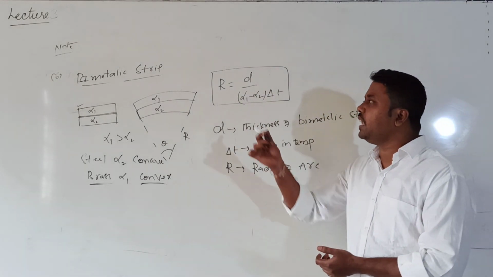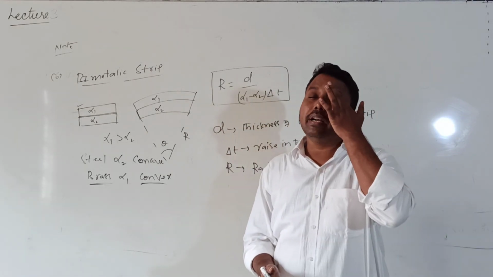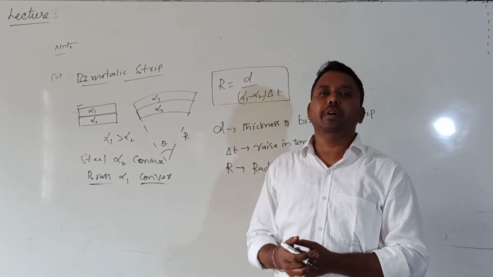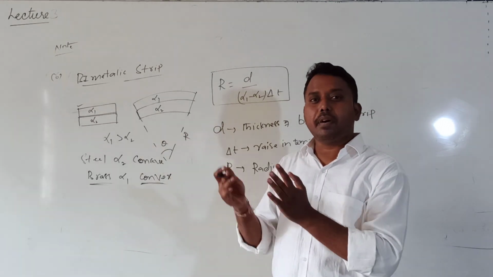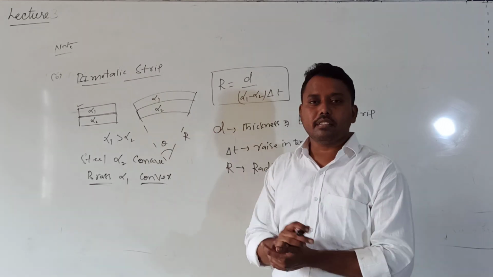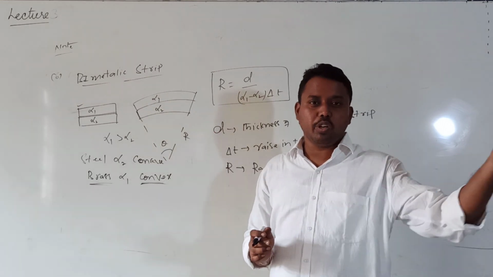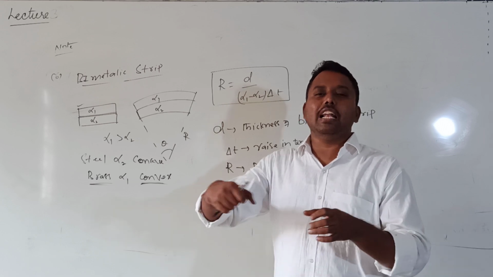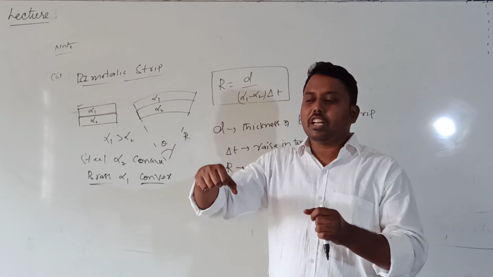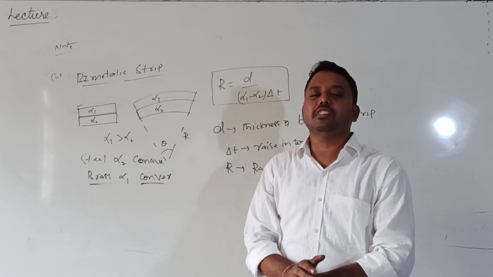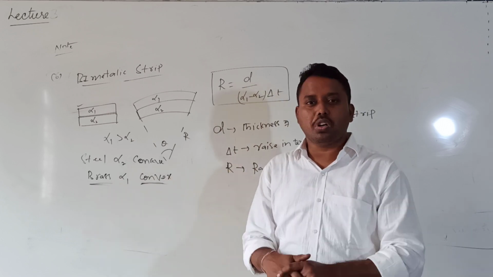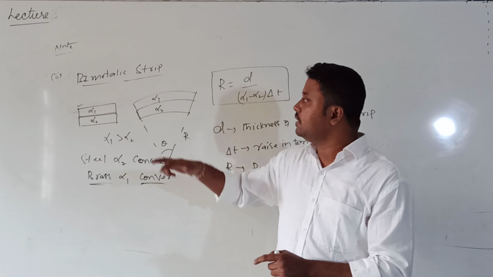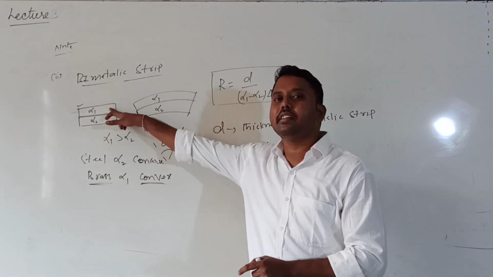So this is for which one? The bimetallic strip. One application of the bimetallic strip is in thermometers, which we use for measurement of temperatures. And you can also see it in electric iron boxes. Whenever electric irons are heated to a sufficiently high temperature, they are automatically switched off. How is that possible? There they use a bimetallic strip like this.